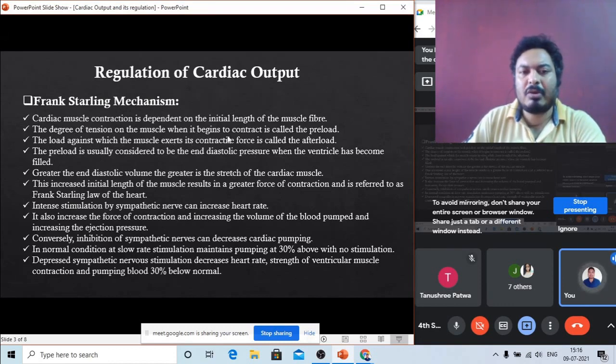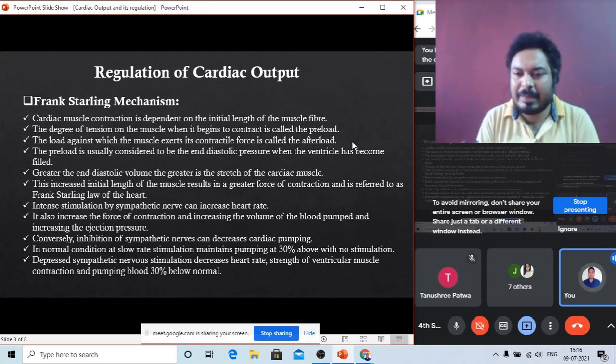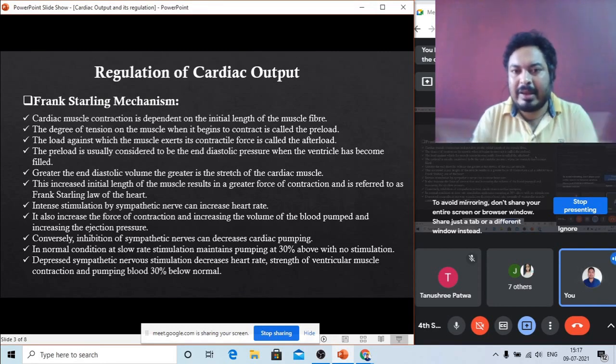Then the load against which the muscle exerts its contractile force is called afterload. So just like the same, when you pull the rubber, it forms a load which is called preload, and when you release the rubber, what happens? The rubber goes back to the normal state, and this tension of the rubber when you release it is called the afterload.